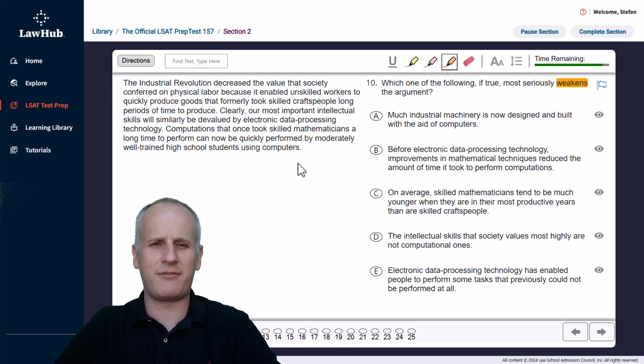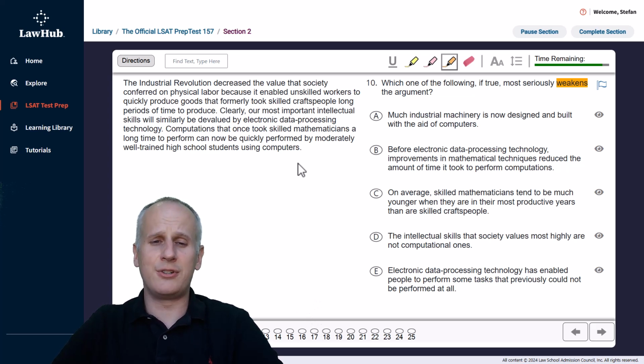We're going to read the paragraph on the left, identify the conclusion, highlight that conclusion, and we're going to try to predict what a way to weaken this argument might be proactively. So we read from the beginning. The Industrial Revolution decreased the value that society conferred on physical labor because it enabled unskilled workers to quickly produce goods that formerly took skilled craftspeople long periods of time to produce. Okay, that's just a fact.